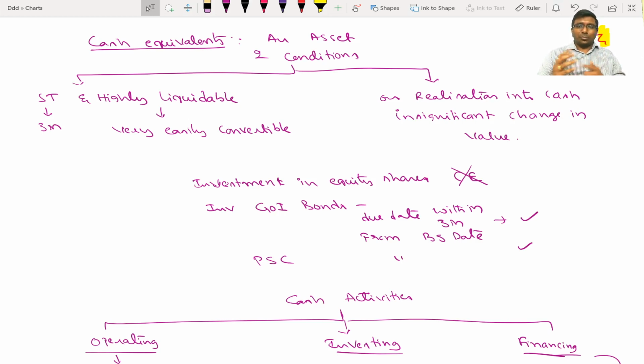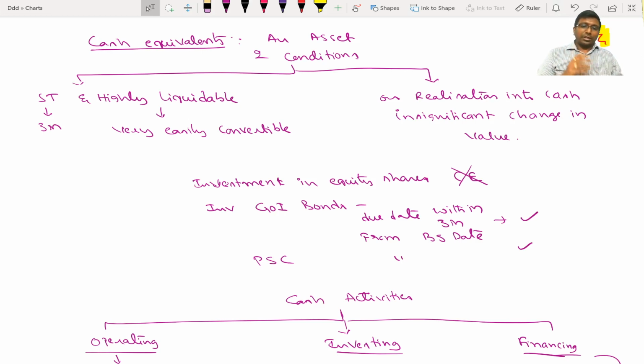Suppose I say investment in equity shares, can you call it a cash equivalent? I purchase Reliance company shares. I can sell whenever I want. Very highly liquid because it is listed in the stock exchange. But today you bought it for some value, will you be able to sell it at the same value? It's not possible. It does not satisfy the second condition. That's why investment in equity shares and investment in mutual funds cannot be classified as cash equivalents.